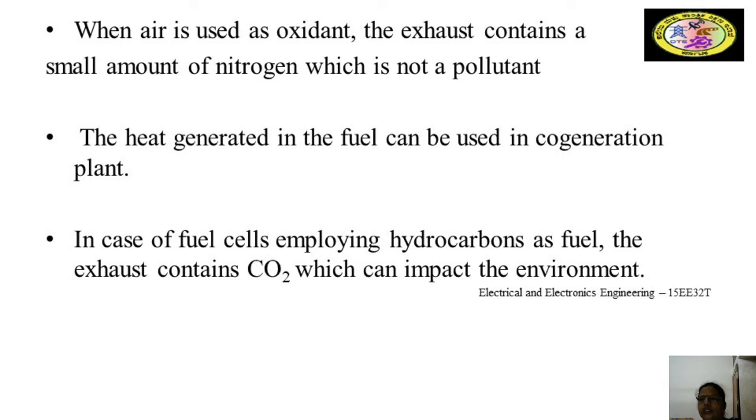The heat generated in a fuel cell can be used in cogeneration plants. In the case of fuel cells employing hydrocarbons, CO2 is produced, which can impact the environment, but the amount of carbon dioxide emission is relatively less when compared to a conventional power plant.